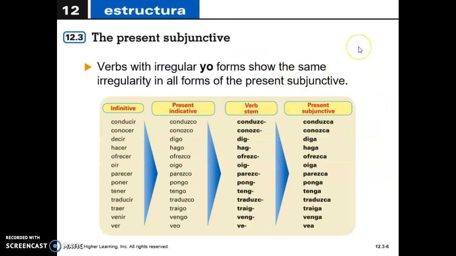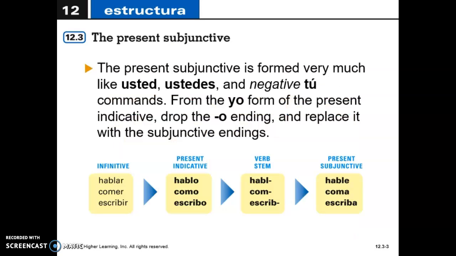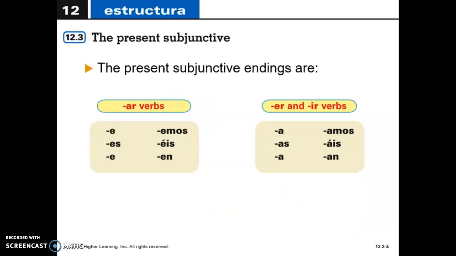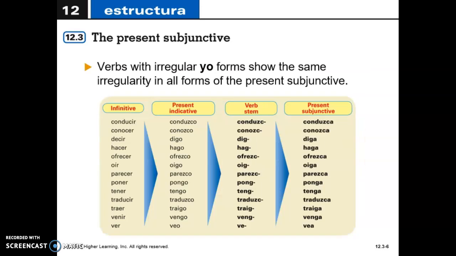Here we have some irregular yo forms, and they are all already giving us the stem. So we are going to keep this stem and use the endings that we have over here. Okay? So look at these verbs, and just remember we are going to keep that stem and use the subjunctive endings.